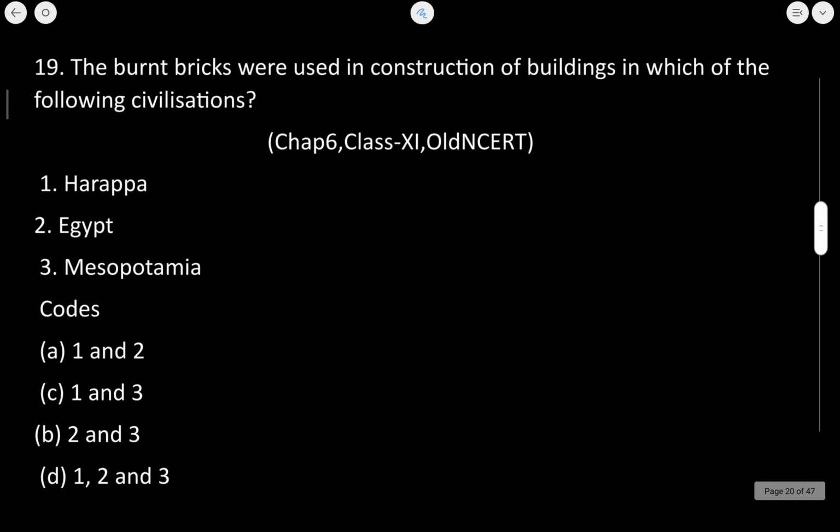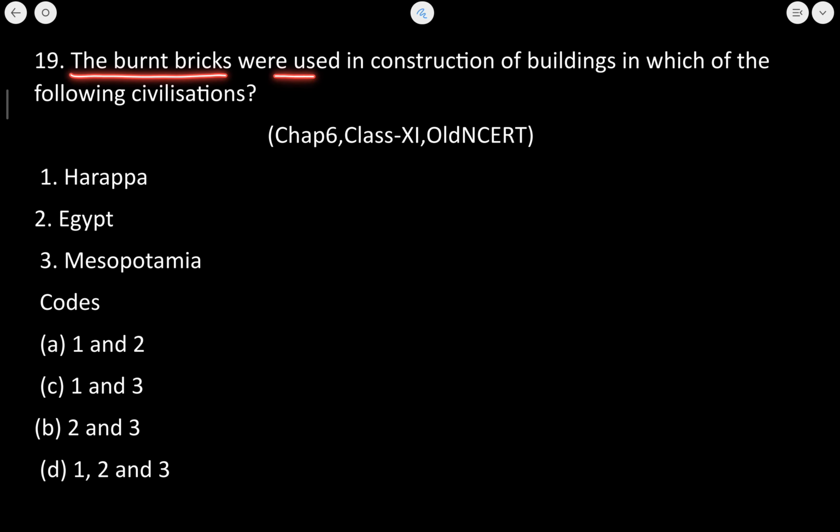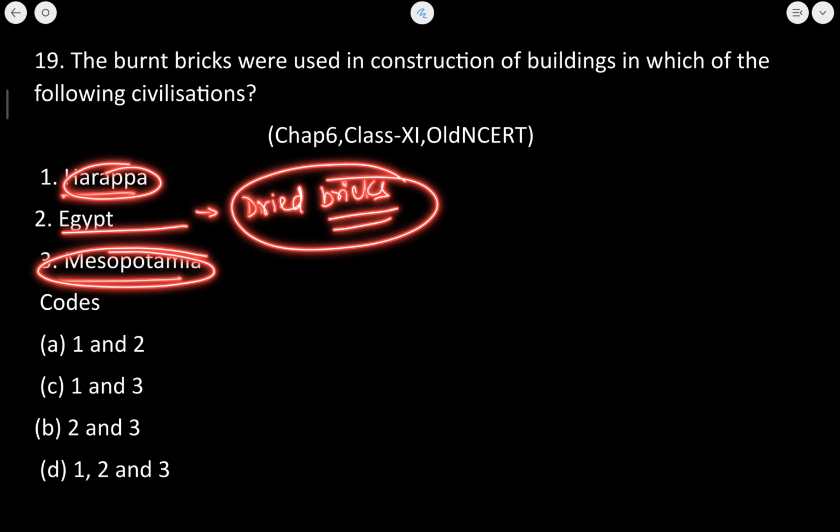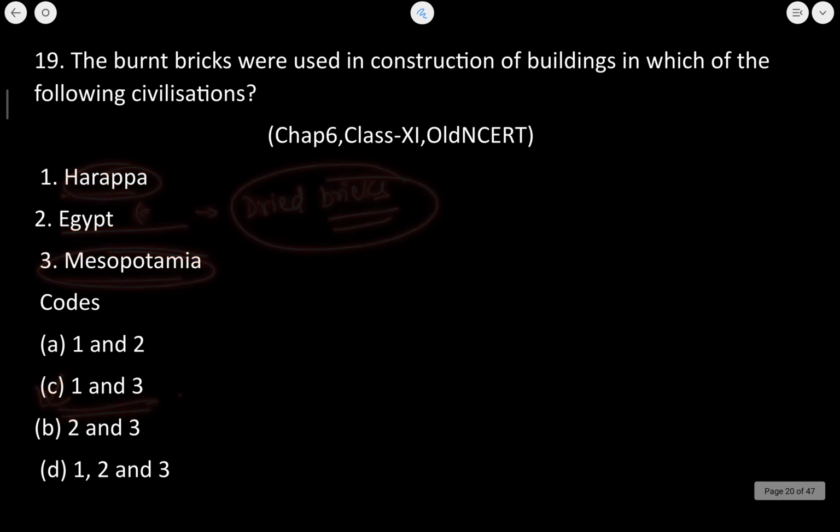Next is, the burnt bricks were used in the construction of buildings in which of the following civilizations? Now the use of burnt bricks was prominent in Harappa and Mesopotamian civilization. Okay. Burnt bricks were used in Harappa and Mesopotamian civilization, whereas Egypt used dried bricks. So this you need to know, it is an important point. So 1 and 3 is the correct answer to this question.